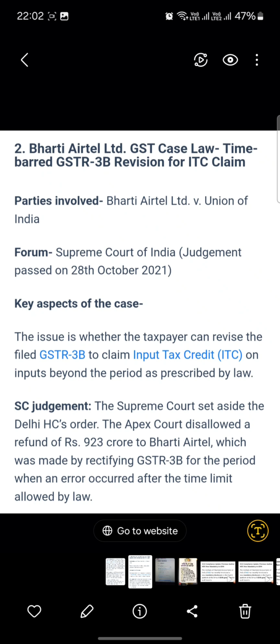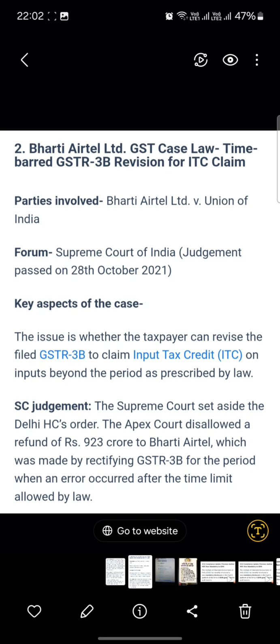So if you have missed any ITC during the year, then verify it. And now March closing is also going on, so you can adjust and close your financials accordingly and claim the ITC. Now we will come back to the topic, Bharti Airtel Limited.